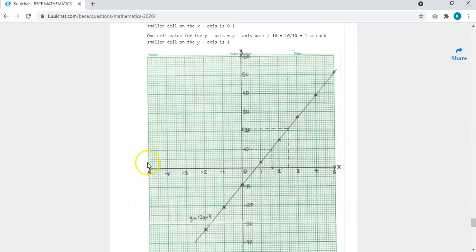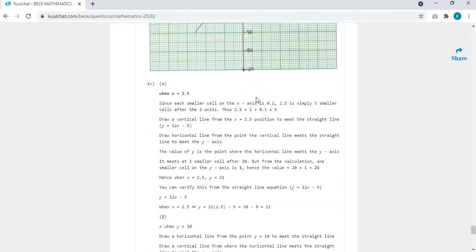Now, when it's a straight line, you can also verify the answers you are getting from the equation. Since you are given the equation, if you are looking for y, you just put the value of s inside, and you get its corresponding value. For example, for the y value at 2.5, our s is 2.5.